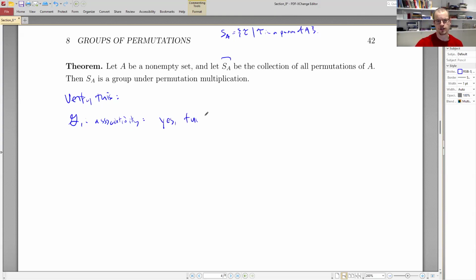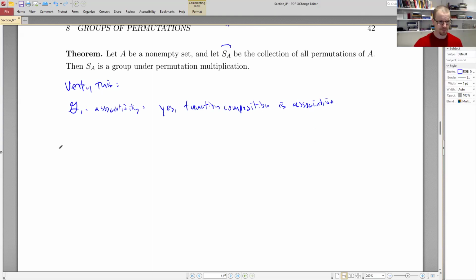Yes. Function composition is associative. Wonderful. Are we going to show it? I'm not going to show it at this particular moment. The associativity of functions should be something that's established in a proofs course. If you're unsure of it, I would encourage you to take a look at some examples to convince yourself of the truth, and then see if you can write up a proof or a demonstration, right? A verification.